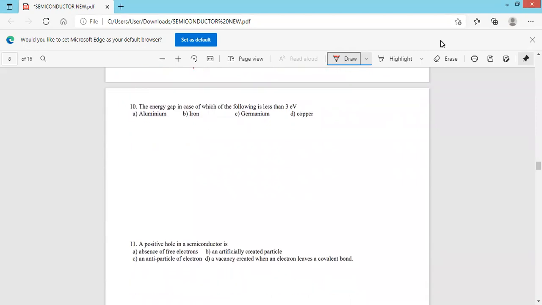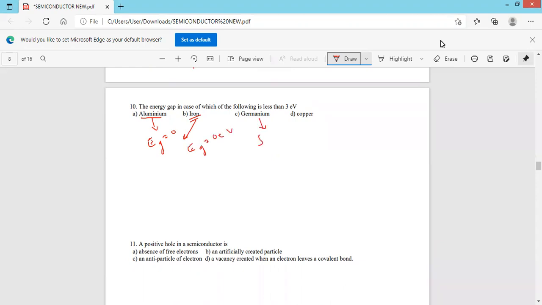The energy gap in case of the following is less than 3 electron volt. Aluminium is a conductor, energy gap is equal to 0. Iron is also a conductor, energy gap is equal to 0 electron volt.